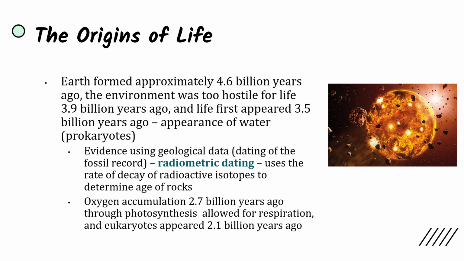And so oxygen accumulation 2.7 billion years ago through photosynthesis, because some of these prokaryotes were in fact photosynthetic, allowed for cellular respiration to begin occurring, which then allowed for greater energy to be used, and eukaryotes appeared 2.1 billion years ago. So 2.1 billion years ago we started with ancestral eukaryotes, and that eventually evolved to us present day. So now let's look at some different models for the origins of life.